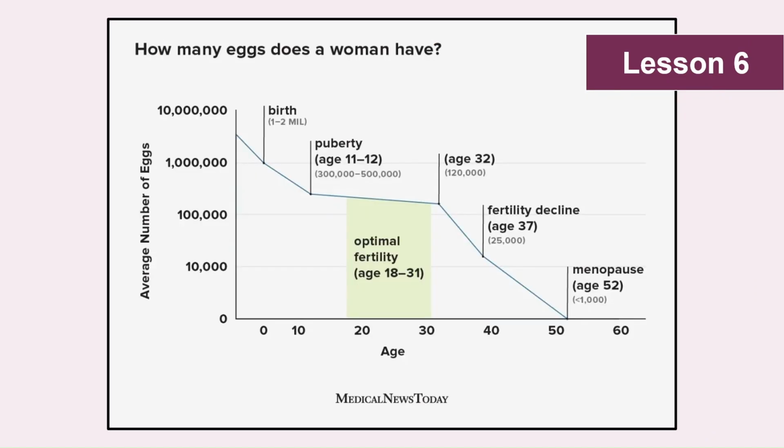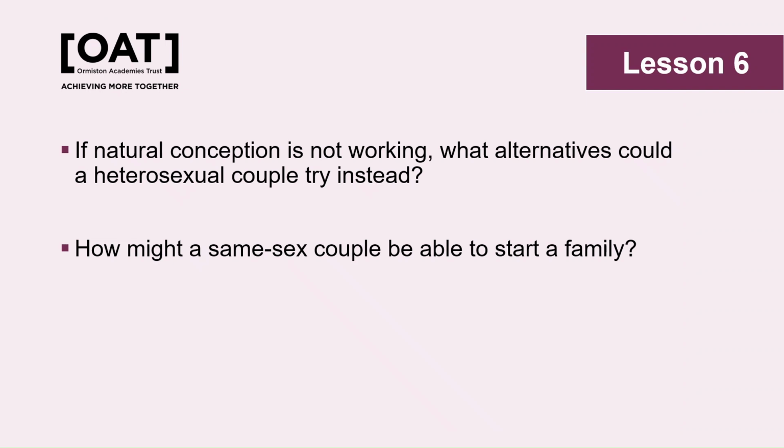Another graph here, this time illustrating broadly how many eggs a woman has at different stages of her life, and therefore the optimal time frame for fertility. Unlike women and their eggs, men continue to produce sperm throughout their lives. Although those sperm may not be of the best quality, it is still possible for a man to father a child during his 80s or 90s.